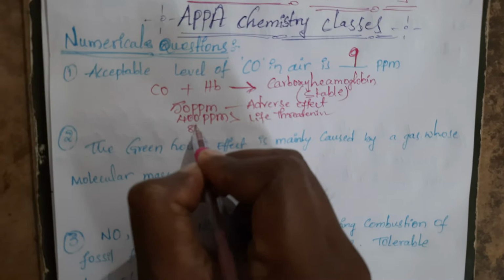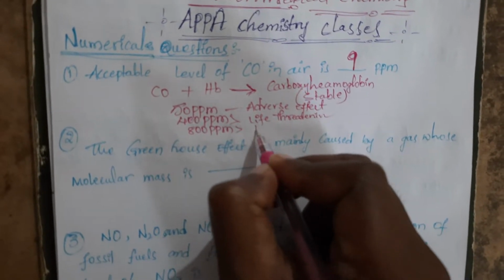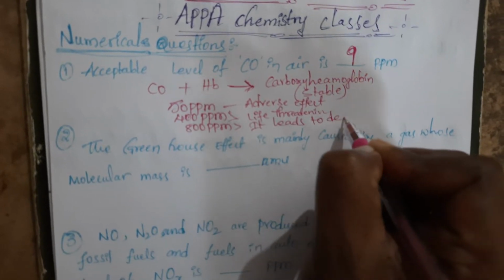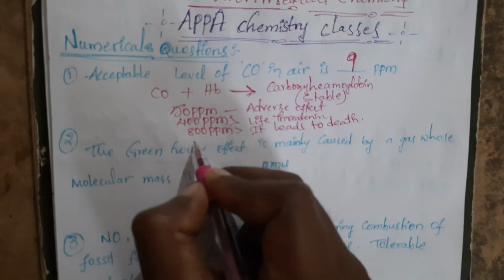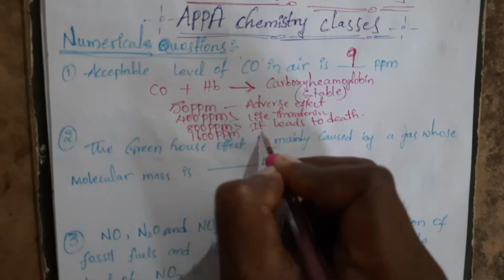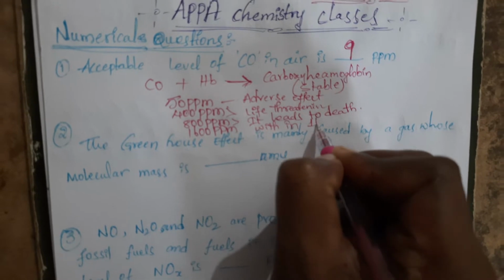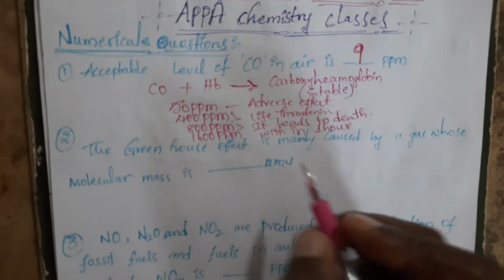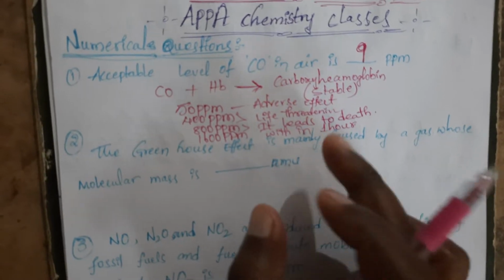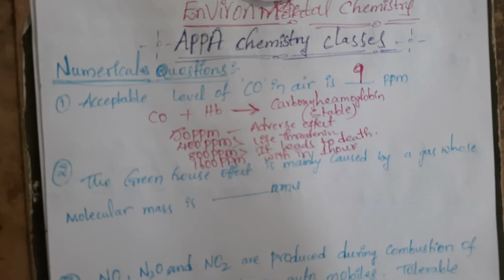If it is more than 800 ppm, it leads to death. If it is around 1600 ppm, then within 1 hour the person exposed to 1600 ppm of carbon monoxide will die. Okay? So that is the effect of carbon monoxide.